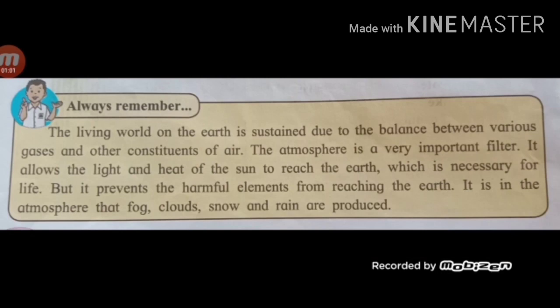Always remember, the living world on the earth is sustained due to balance between various gases and other constituents of air. The atmosphere is a very important filter. It allows the light and heat of the sun to reach the earth, which is necessary for life, but it prevents the harmful elements from reaching the earth. It is in the atmosphere that fog, clouds, snow, rain are produced.